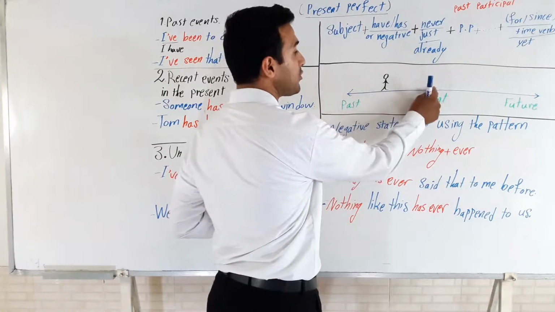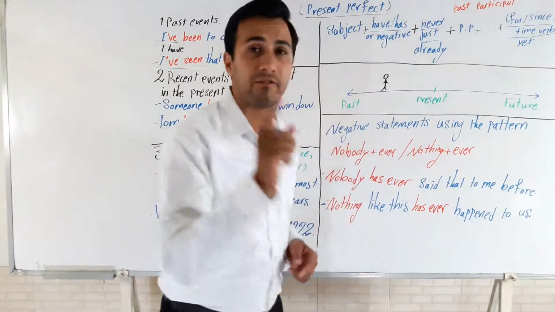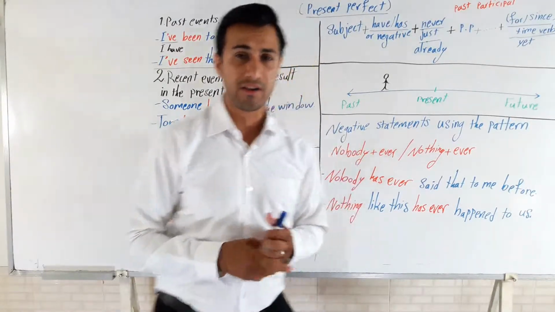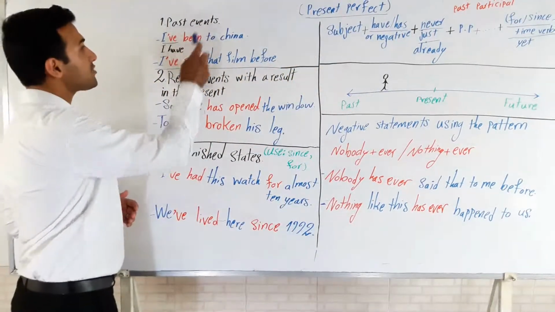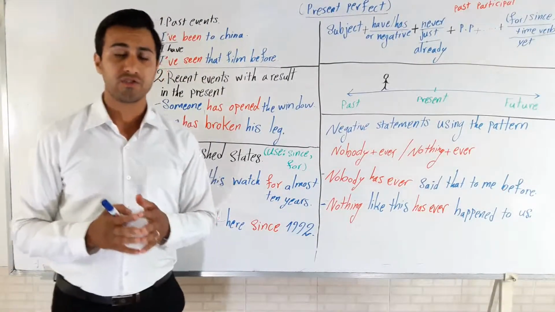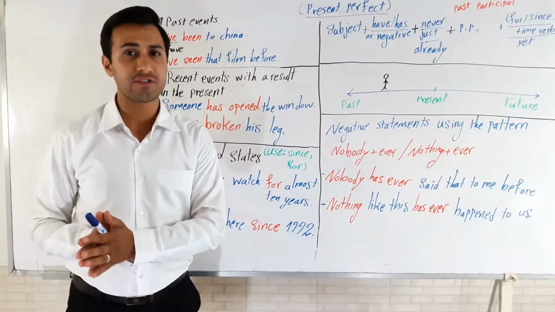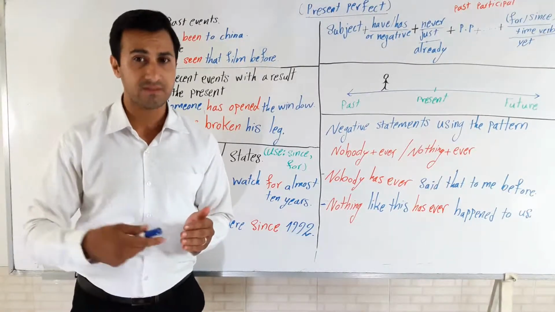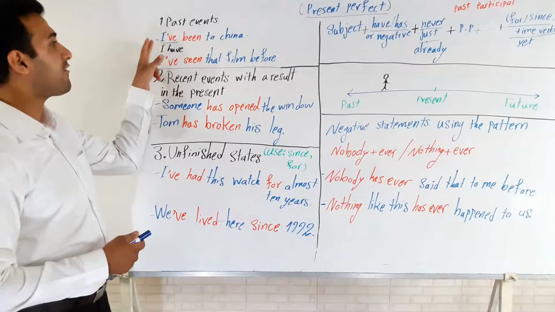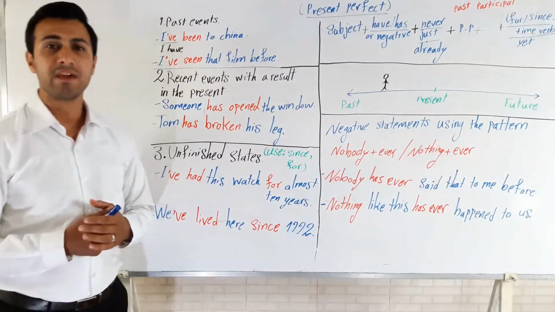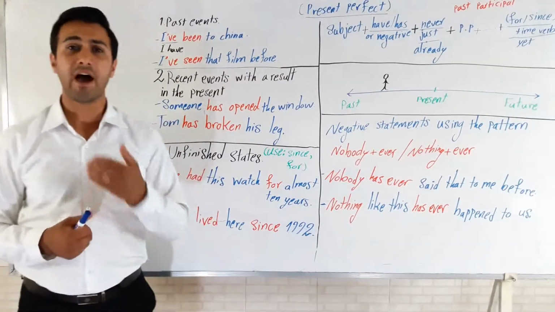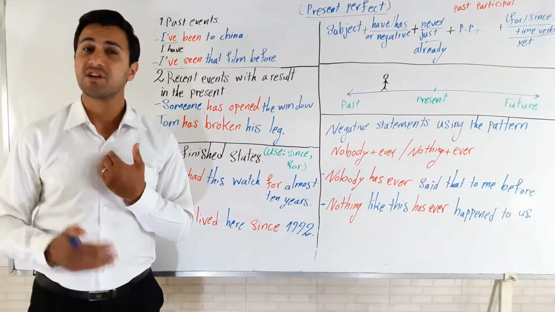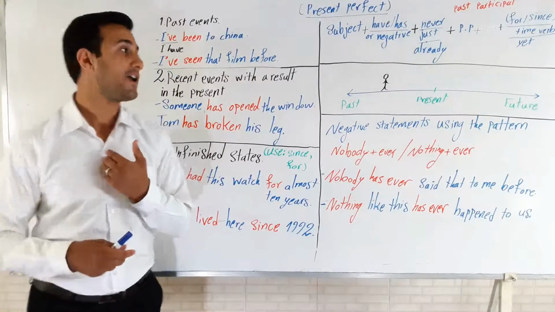Since you're born to present. It's about life experience. Present perfect has three functions. Number one is about past events. When we are just talking about past events, we are talking about something that happened in the past. We don't know the time, or the facts are more important than the time. Over here it says that I've been to China. What does it mean? It means that I have been to China, I don't know the time, or the facts are more important than the time.